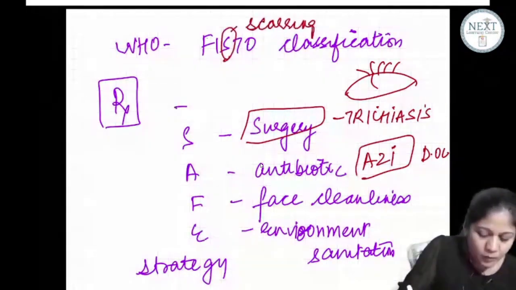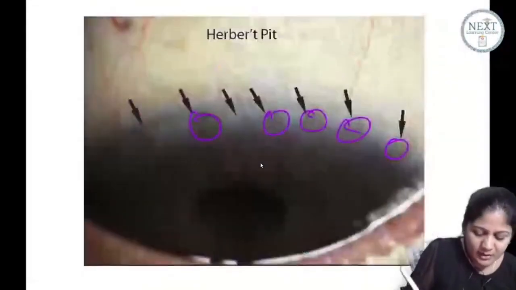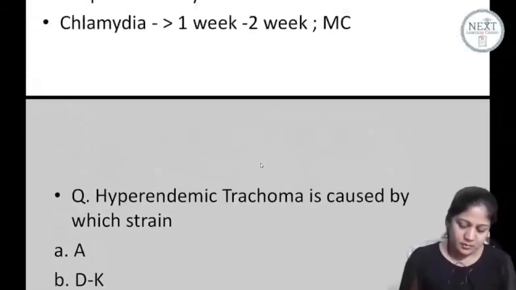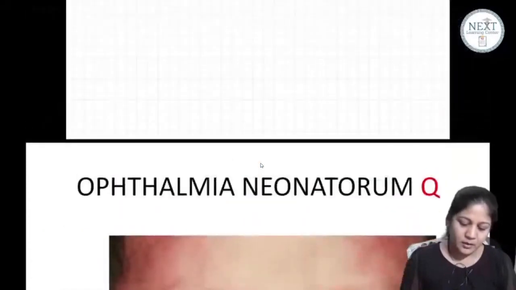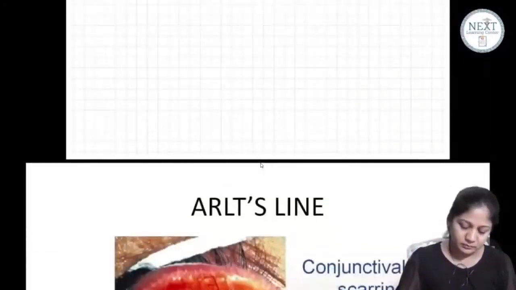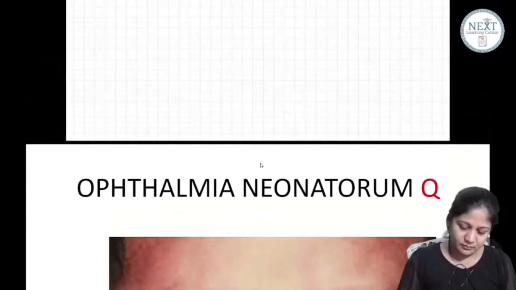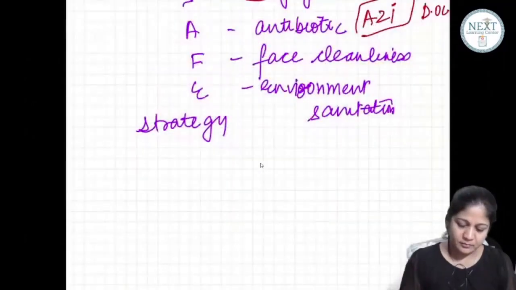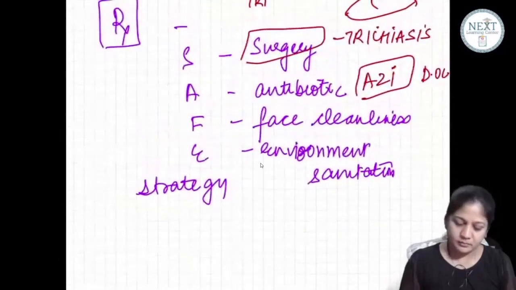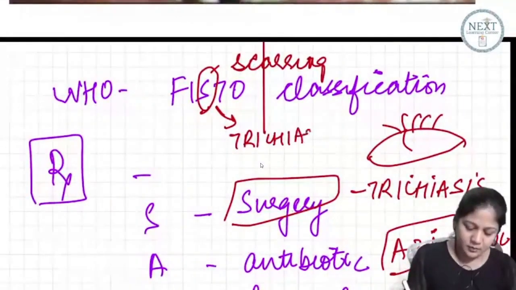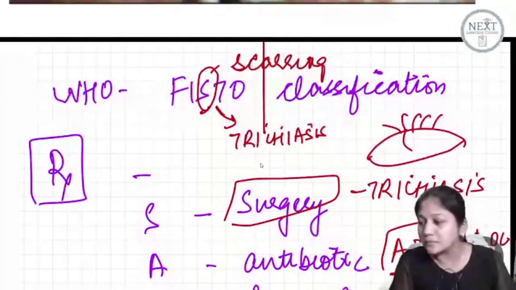What is T here? T is trichiasis. Okay? T is trichiasis.